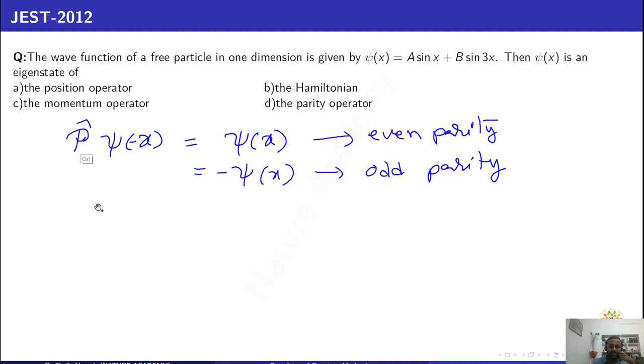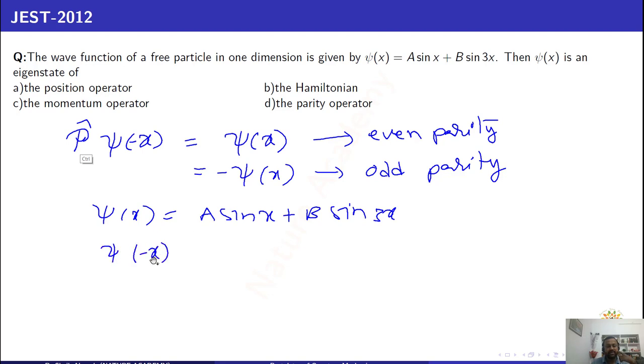Now here the given wave function is psi of x equals a sin x plus b sin 3x. If you change psi of x to psi of minus x, you will get a sin minus x plus b sin minus 3x.